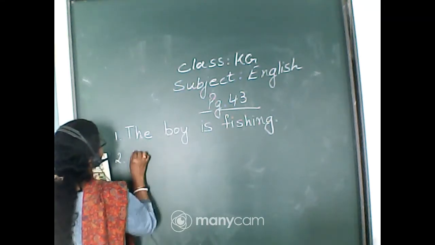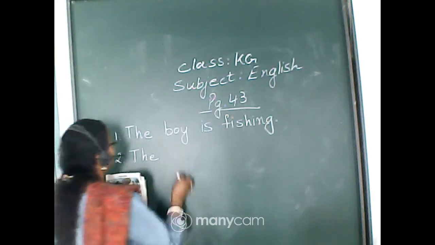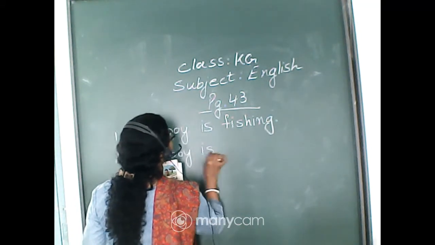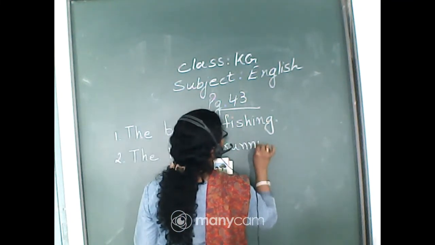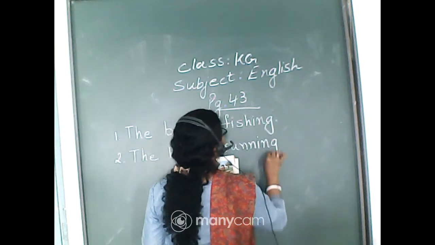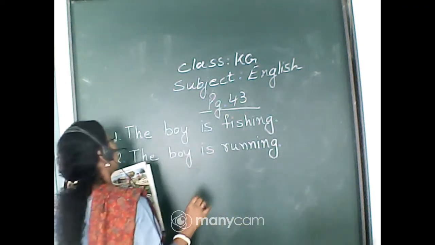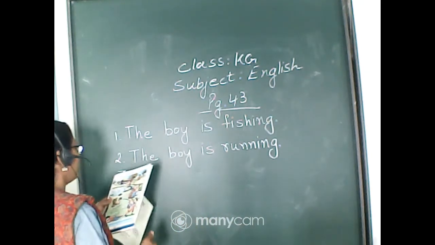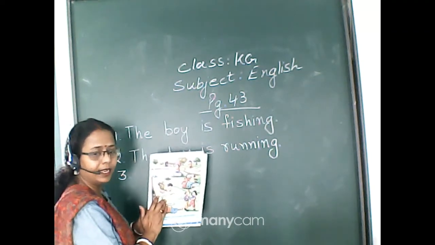Next, number 2. Now we will make a sentence with running. The boy is running. These are very simple sentences. Next, number 3. The boy is reading.